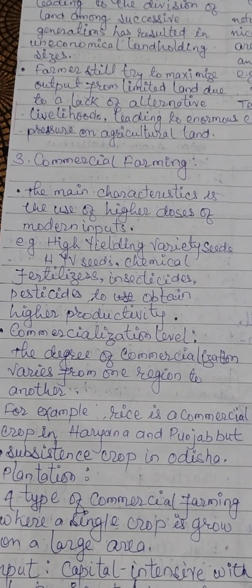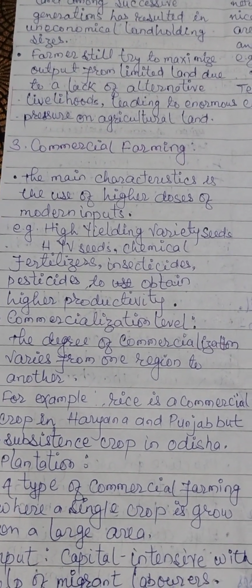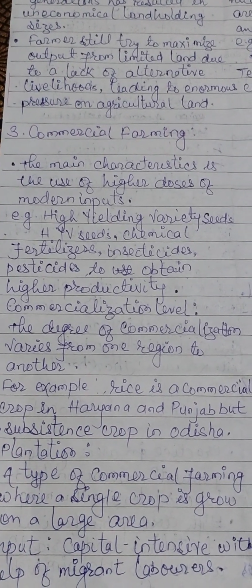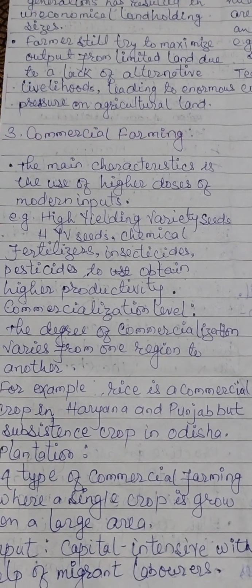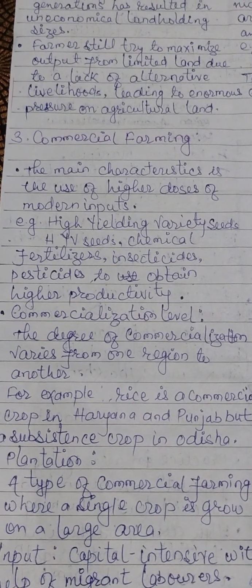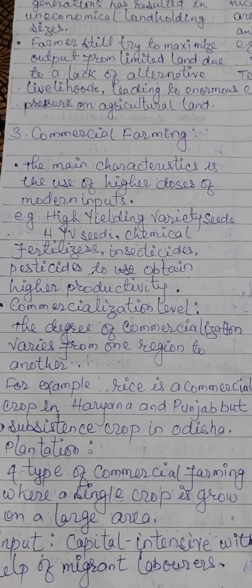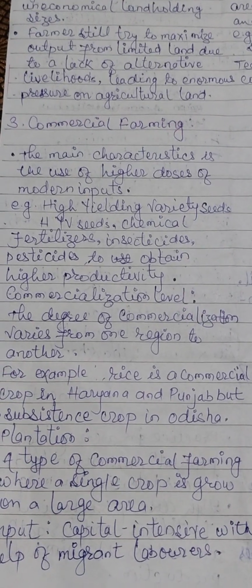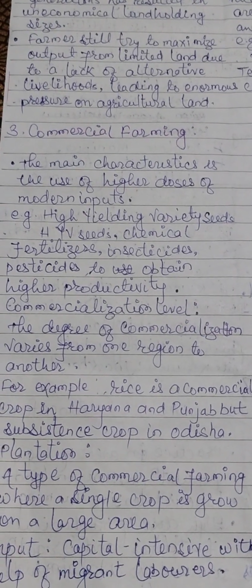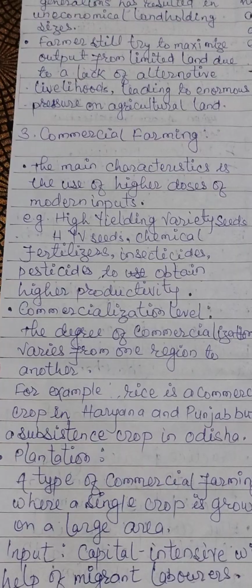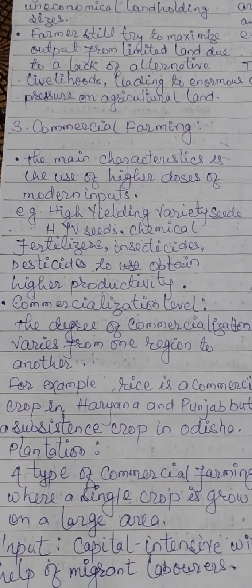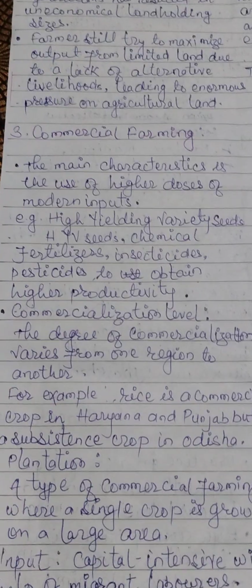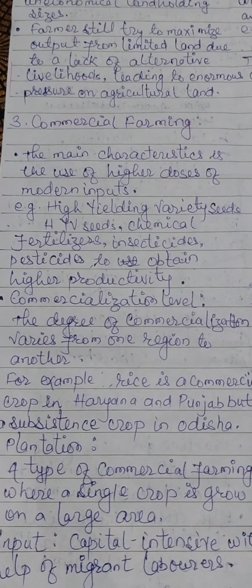Next type of farming is commercial farming. In this, the main characteristic is the use of higher doses of modern inputs. Examples are high yielding variety seeds, that is HYV seeds, and chemical fertilizers, insecticides, pesticides to obtain higher productivity.